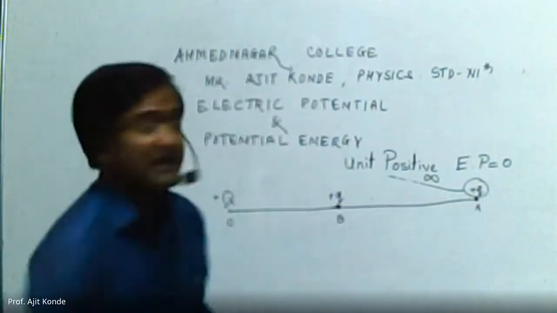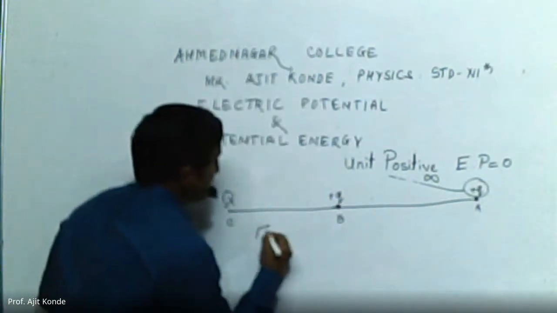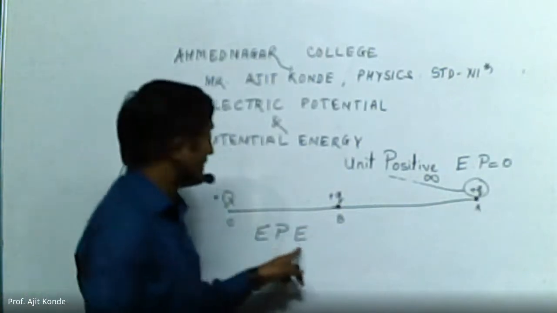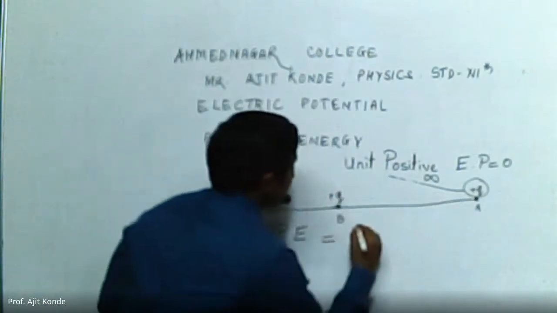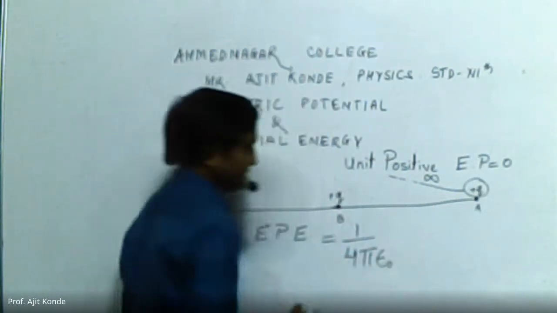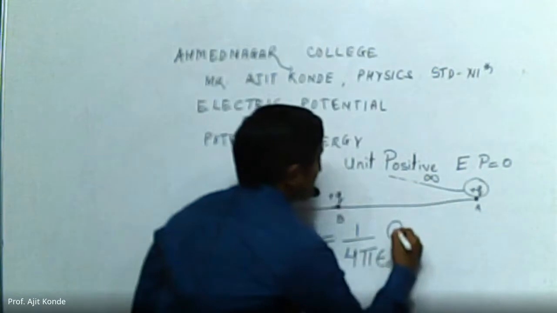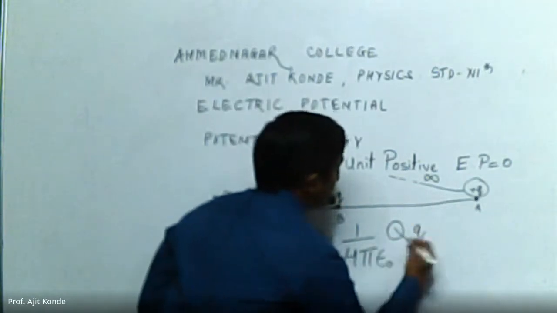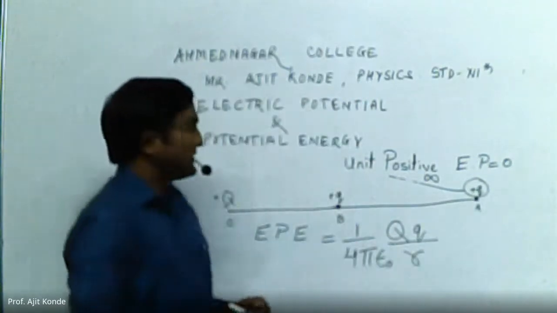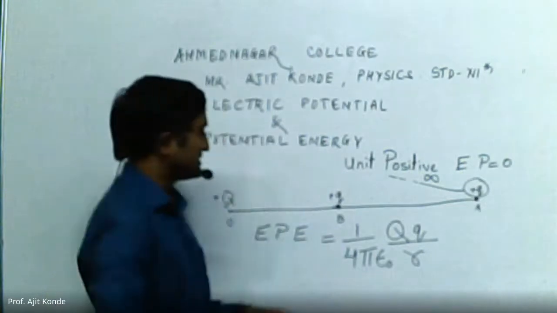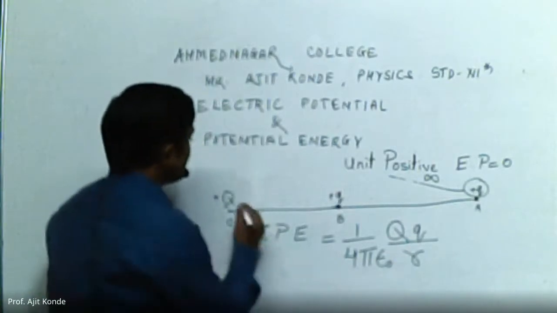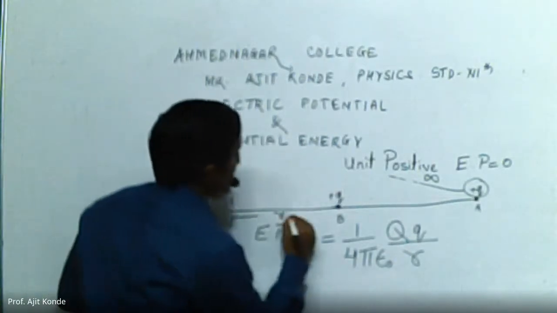in short, I will write it as EPE, electric potential energy. The formula is 1 upon 4 pi epsilon naught, Q q upon r. Over here we have two charges, capital Q and small q, both are positive charges, divided by r. Here, r will be the distance between these two charges.